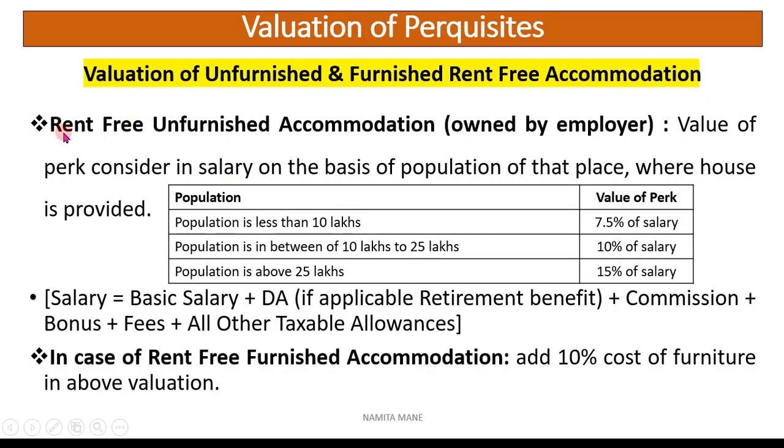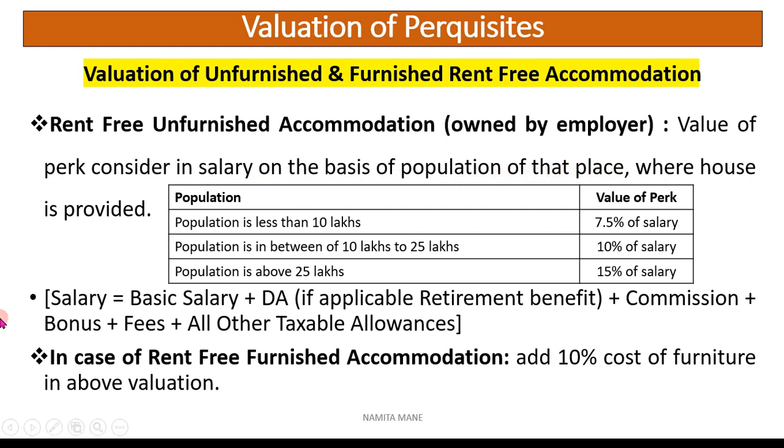Now see, suppose this accommodation is unfurnished and it is owned by the employer. Rent-free unfurnished accommodation owned by the employer. The valuation of this perquisite is considered in salary on the basis of the population of the place where the house is provided.